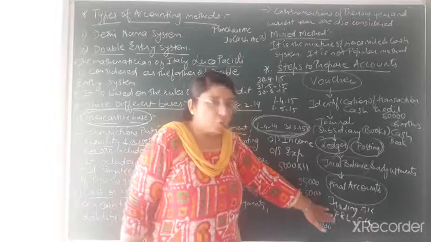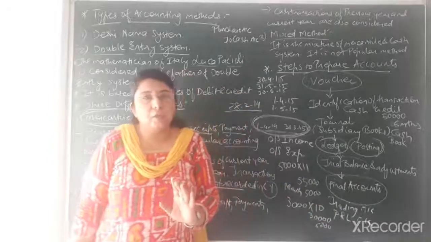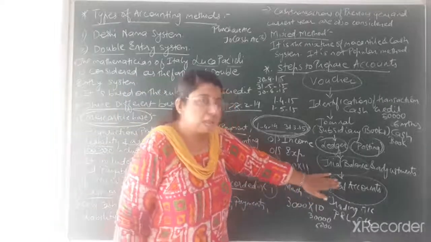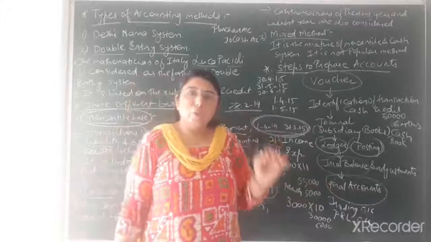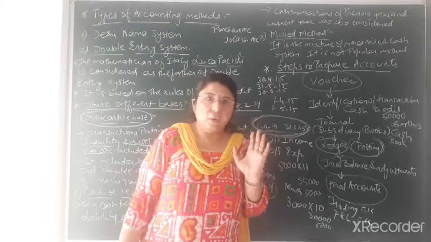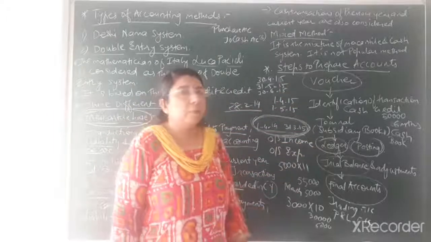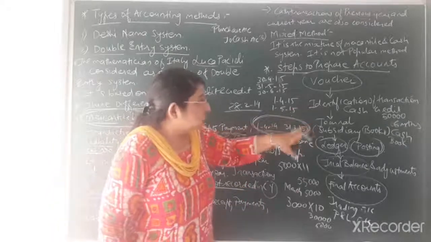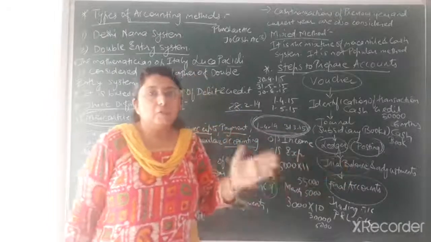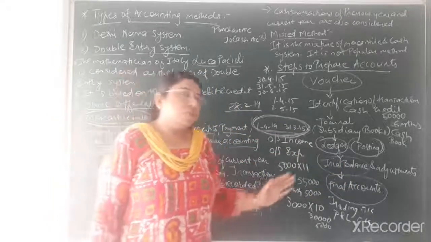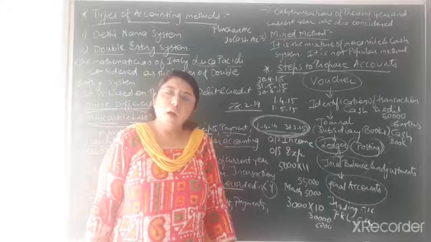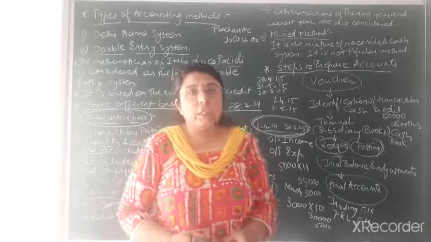The detail of trading account, P&L account and balance sheet, you will understand only at the time of that chapter. At present, you have to understand that final accounts is the last step in the preparation of accounts, through which we get the idea about the actual financial position of the business. Okay, so these were the steps to prepare accounts. The proper idea about each of the steps you will get in the consecutive chapters in your textbook. So you have to just revise or understand the basic concept of all these steps to prepare accounts. That's the end of chapter number 1.